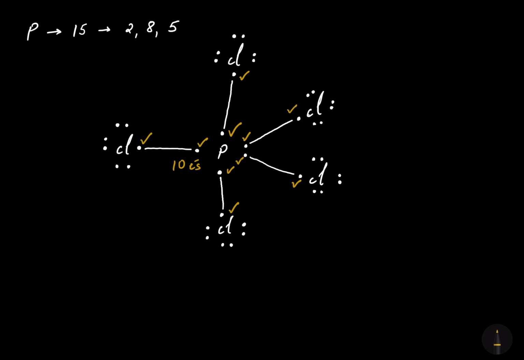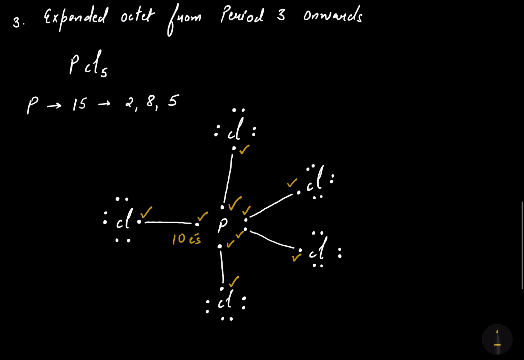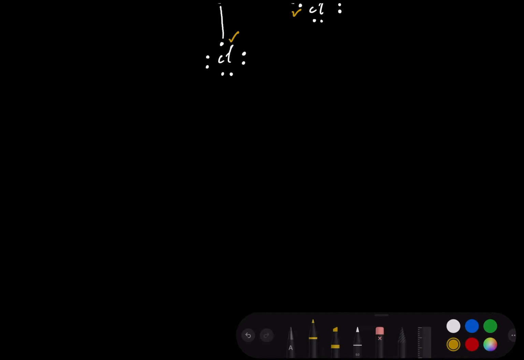Now let me take another example for this case. Now I'm talking about SF6, sulfur hexafluoride. Here we will focus on the number of valence electrons of sulfur after the formation of all the covalent bonds. What's the atomic number of sulfur? It's 16. So the configuration will be 2, 8, 6. So I'm writing sulfur 1, 2, 3, 4, 5, 6.